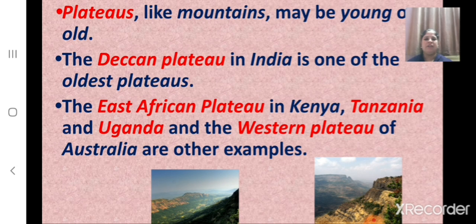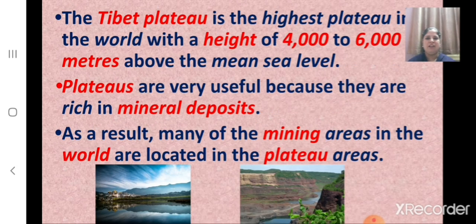The East African Plateau in Kenya, Tanzania and Uganda, and the Western Plateau of Australia are other examples of plateaus. And children, which is the highest plateau in the world? The Tibet Plateau is the highest plateau in the world with a height of 4,000 to 6,000 meters above the mean sea level.